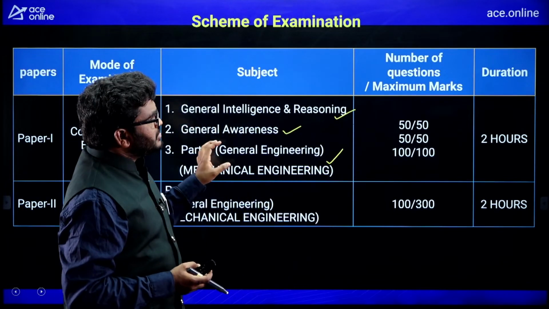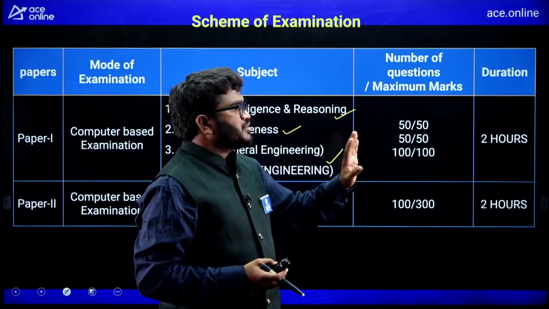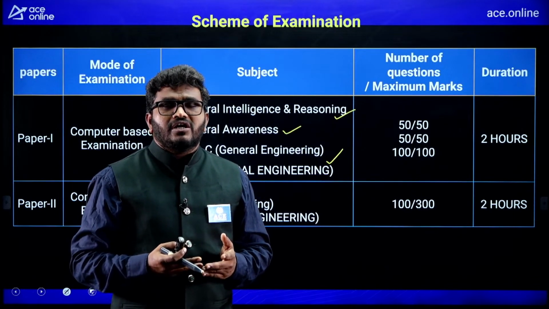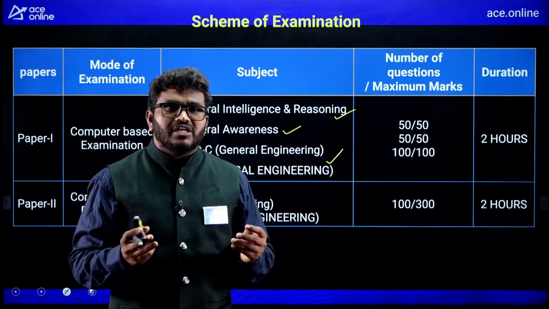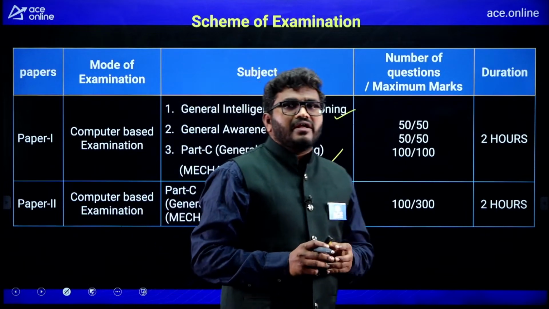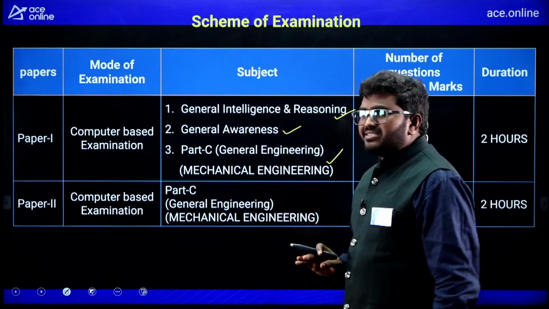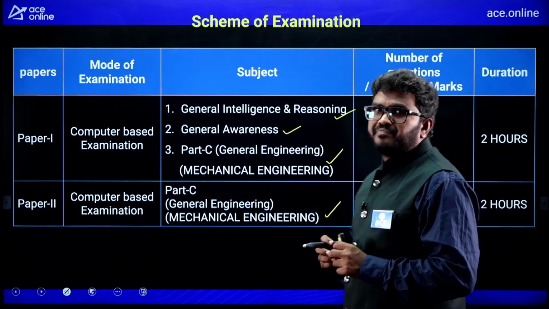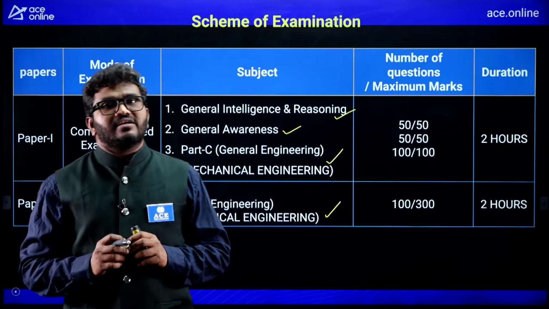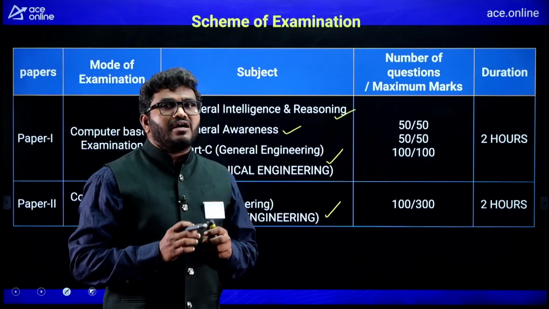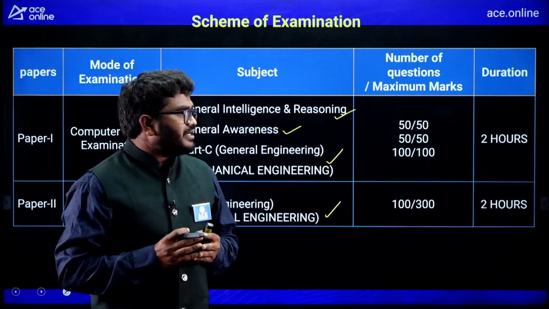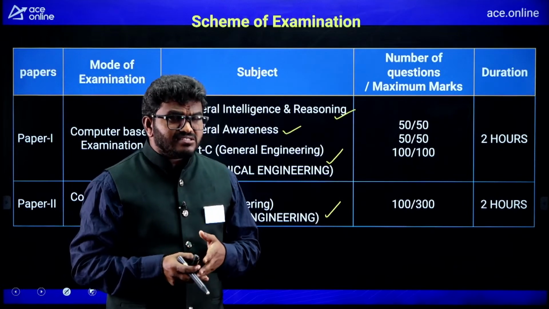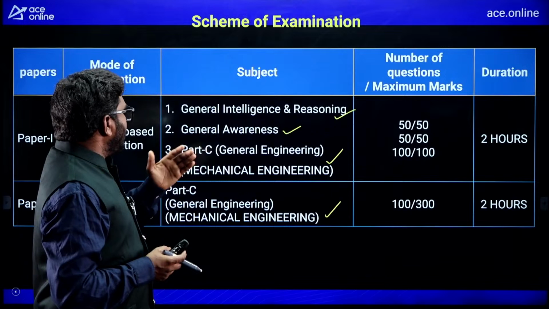So, the paper 1 duration is 2 hours. Total marks 100. If you get approximately more than 50 marks or even 50 marks, you will easily qualify this paper 1. Next, paper 2, that is also a computer based test. In this paper 2, it is totally a mechanical engineering paper. The questions they will ask are from mechanical engineering. In paper 2 there are 100 questions, maximum marks for this paper is 300, and this paper duration also is 2 hours. So, this is the scheme of examination, paper 1 and paper 2.